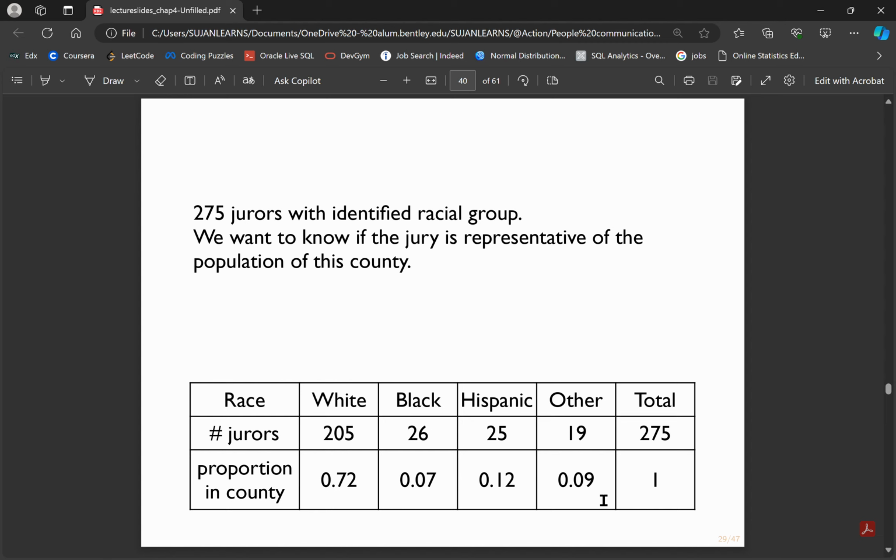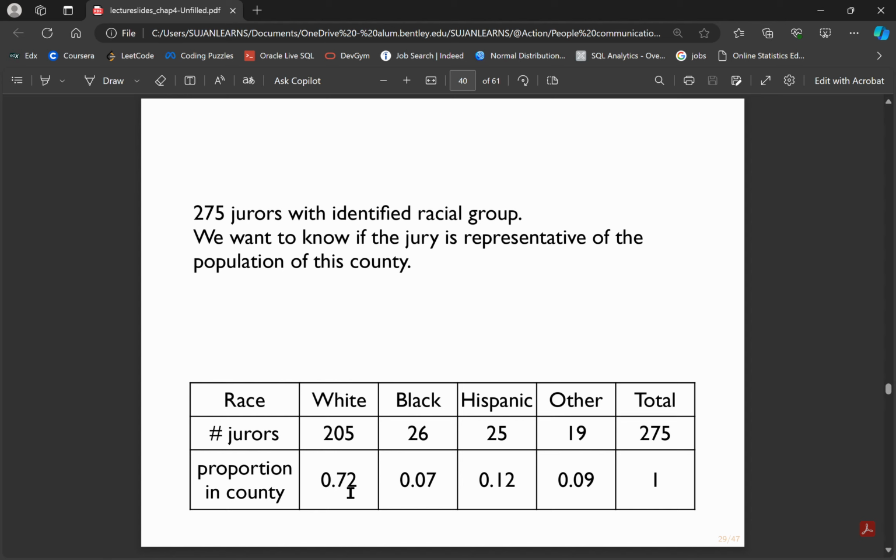Can we agree that these four numbers are PMFs? They are PMFs, aren't they? What I mean is that if I randomly pick a person from the county, then I can say that 12% of the time that person is going to be a Hispanic person. If I pick another person, I can say that 72% of the time that person is going to be a white person. Therefore, it is a probability mass function of the particular county.